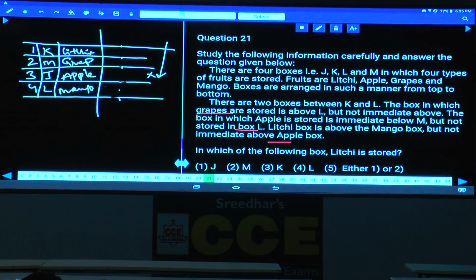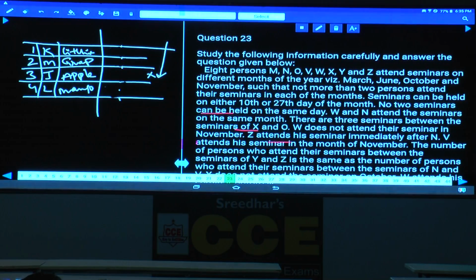Done with this arrangement? Now this is about question numbers 21 and 22. Then 23 onwards: 8 persons, M, O, V, W, X, Y and Z attend seminars in different months of the same year. How many different months? There are 4 different months: March, June, October and November. Such that not more than 2 persons attend their seminars in each of the months. Seminars can be held either on the 10th or 27th of the month, either on the 10th or 27th of these 4 months.